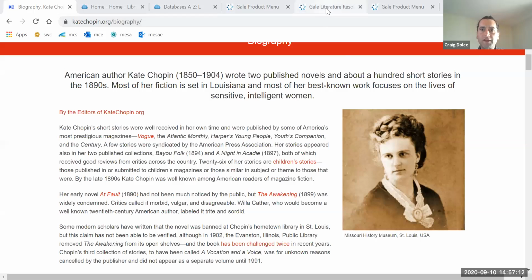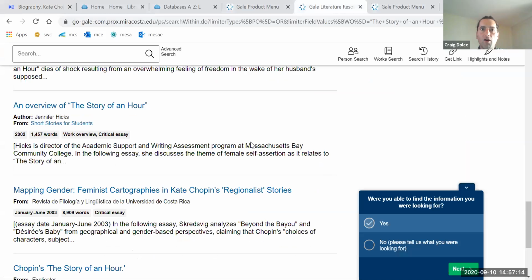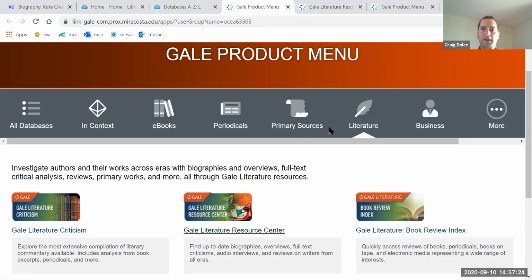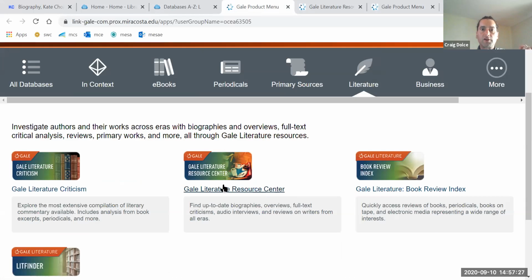Again, to review, we have katechopin.org, right? We have the MiraCosta Library Database, and when you click on L for literature, go to Literature Resource Center. You can use any of these literature ones, but that's my personal favorite. When you get to the Gale product menu, they're all listed again. Click on Literature, click on Gale Literature Resource Center.